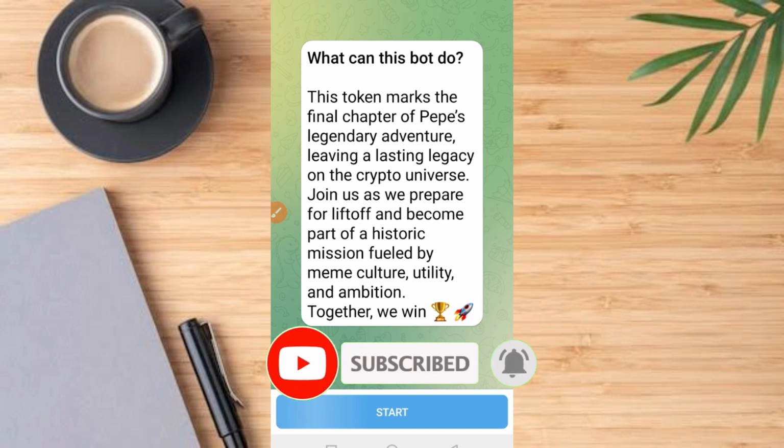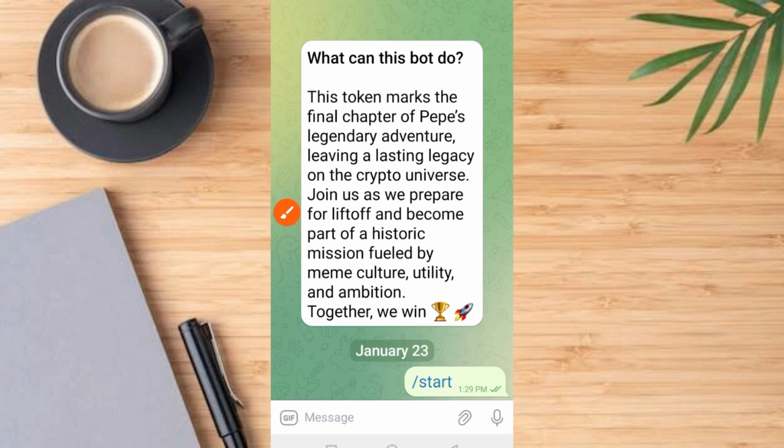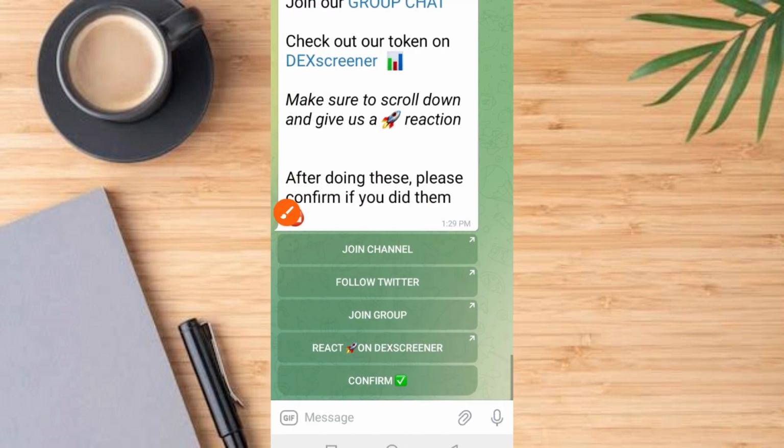So tap on the link in the video description. Once you tap on that link, it comes up here. What can this bot do for you guys? Come over and tap on this start button. Once you tap on the start button, it comes up like this. Then tap on this start button one more time. Tap on that button, guys, and it brings you to this interface.